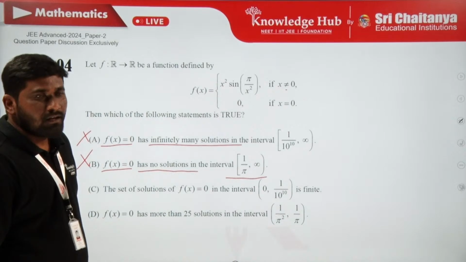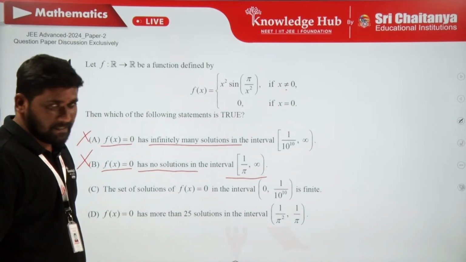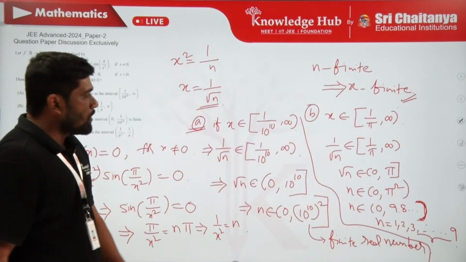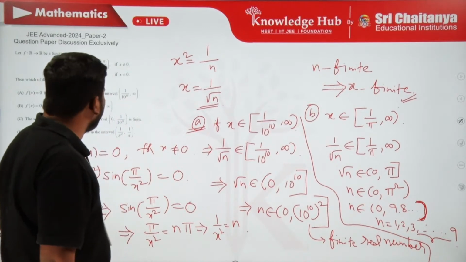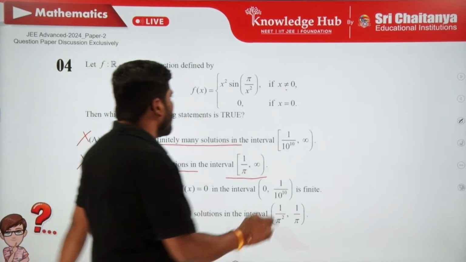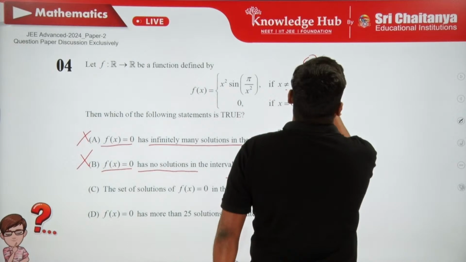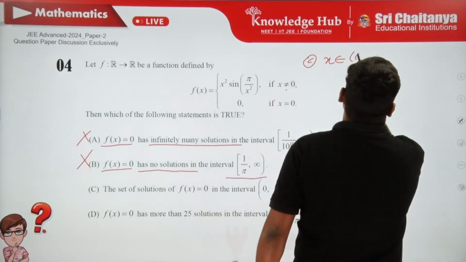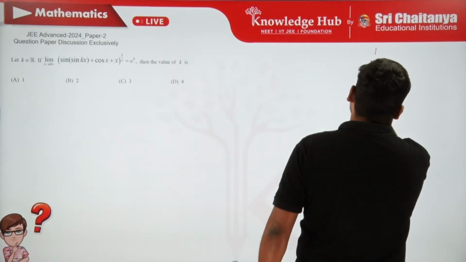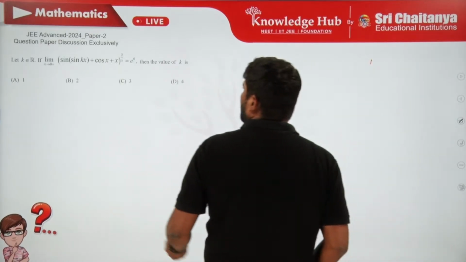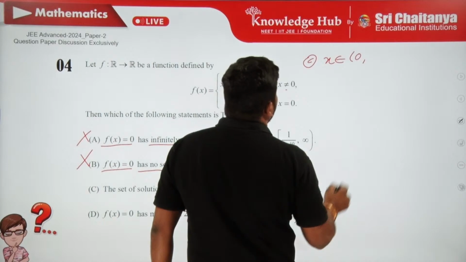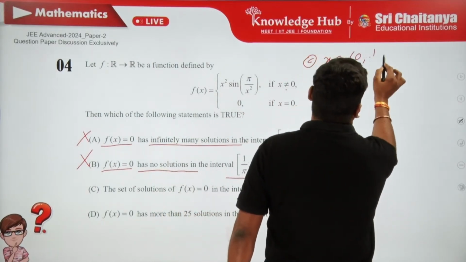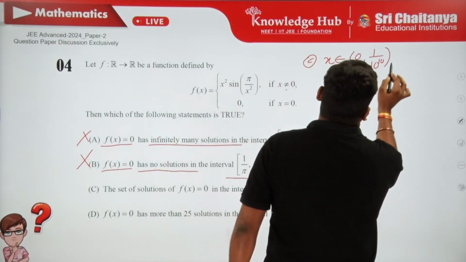Is it okay? Then what about option C and option D? If I look at option C, let me discuss here only. Option C: if x belongs to open 0 comma 1 by 10 power 10, this is nothing but 1 by root n belongs to 0 comma 1 by 10 power 10.